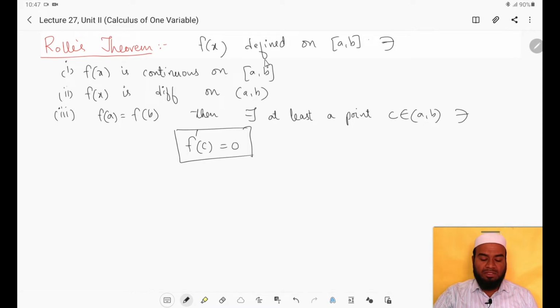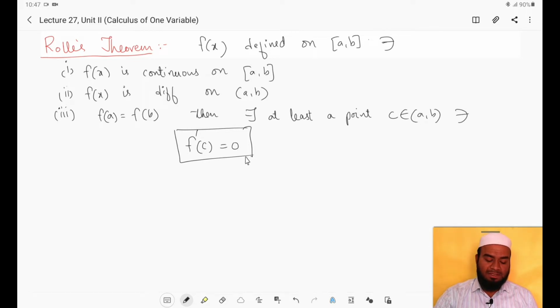Let us understand mathematically. f of x is continuous, differentiable on the open interval a comma b, and at the points a and b the height of the function is the same, that is f of a equals f of b. Then in between a and b there is a point c such that the derivative at that point will be 0.